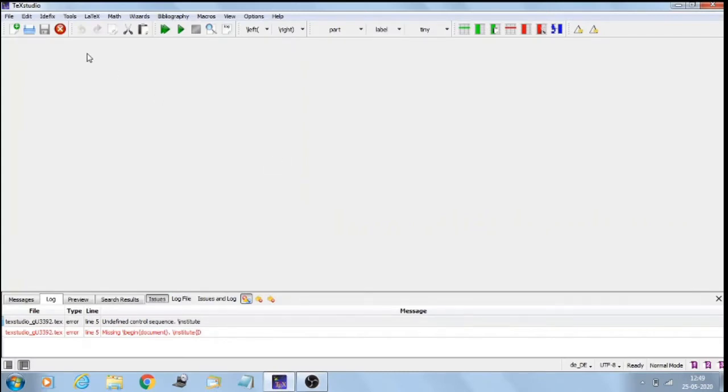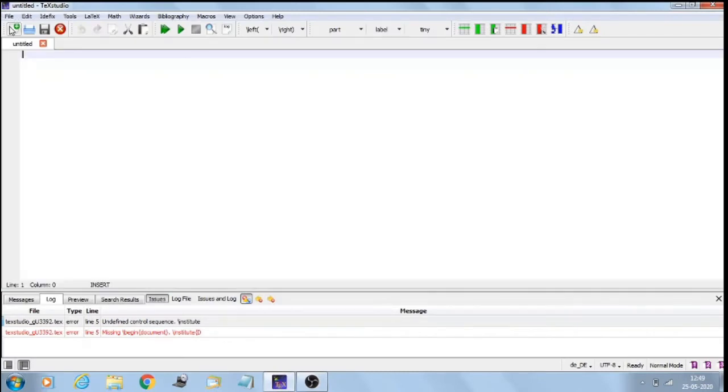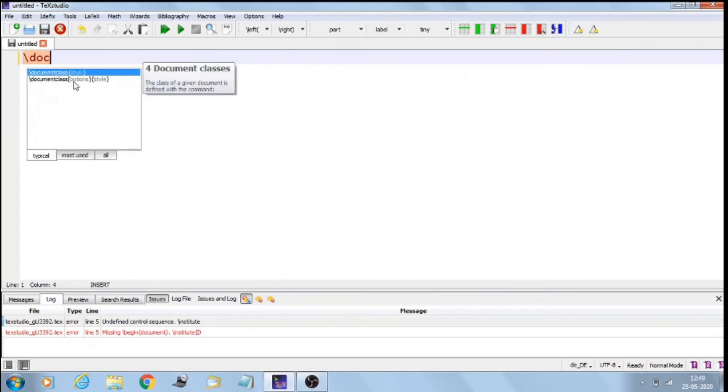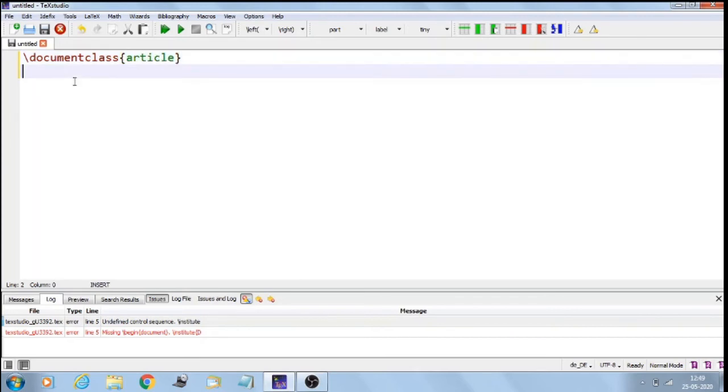Let's generate a basic LaTeX document with a title. We'll start with a new document. The first line is going to be \documentclass. Since I am writing an article, I will use the class as article. This will be followed by the title, in the preamble of my source code.